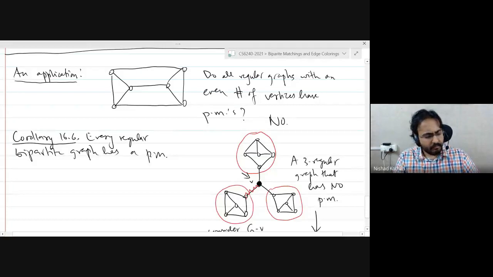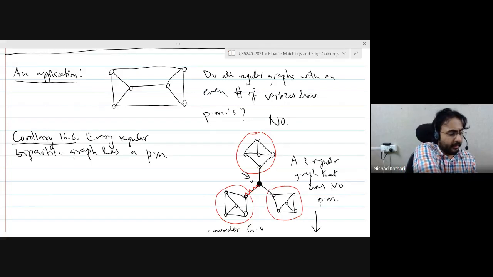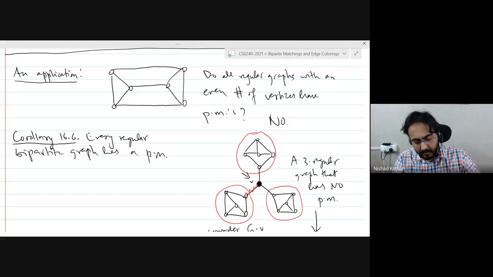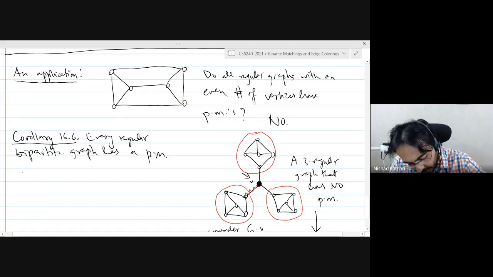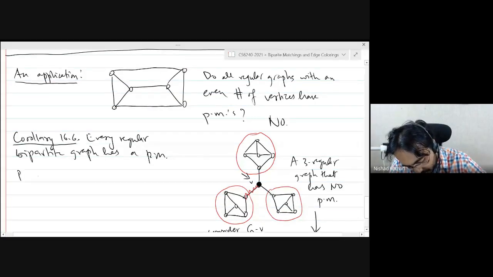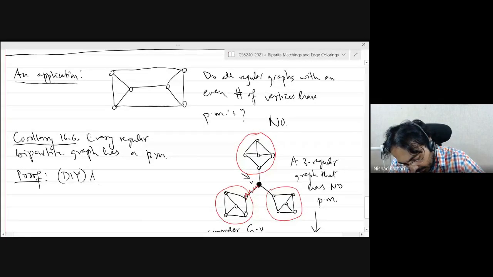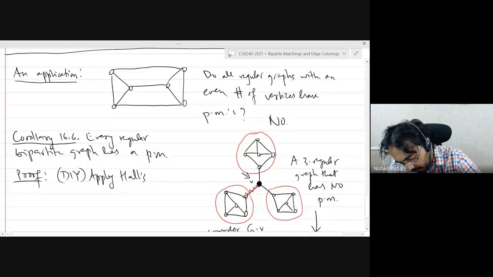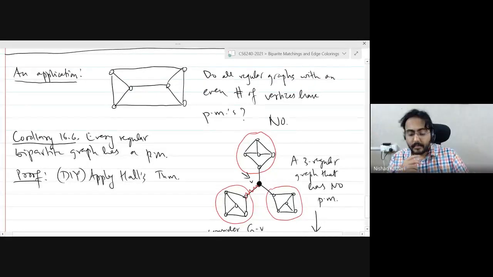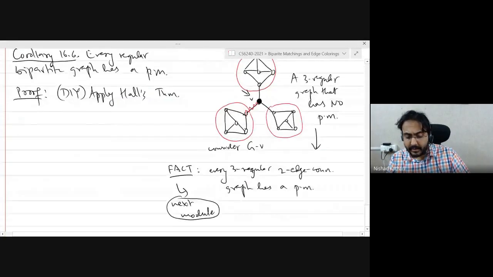You know what? Now that I think a bit more about it, this is actually quite easy. I think you should prove it on your own. So this would be a good exercise to apply Hall's theorem. So I will actually leave it to you. Do it yourself. Apply Hall's theorem. Okay. So that's an application of Hall's theorem.